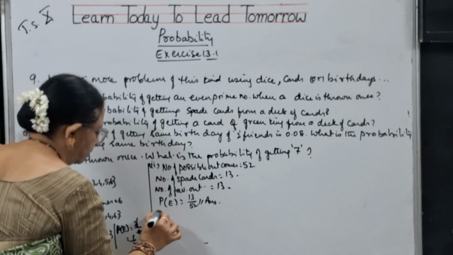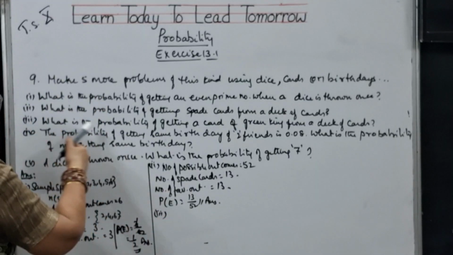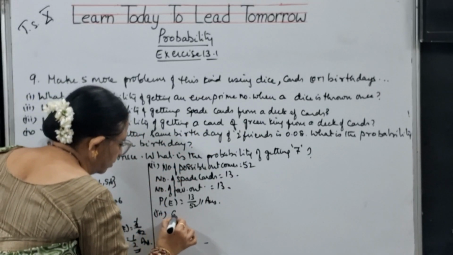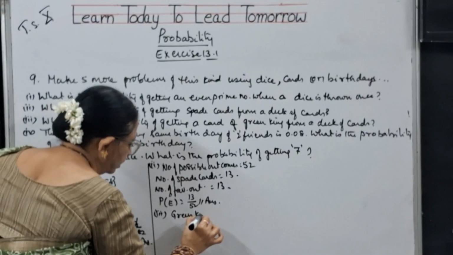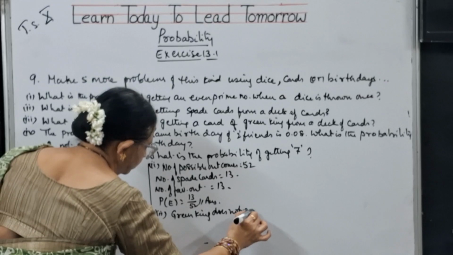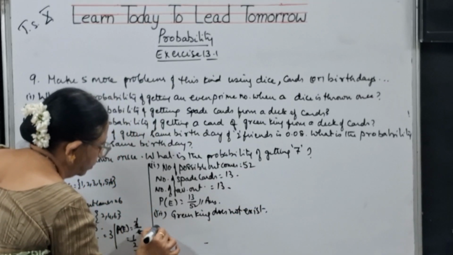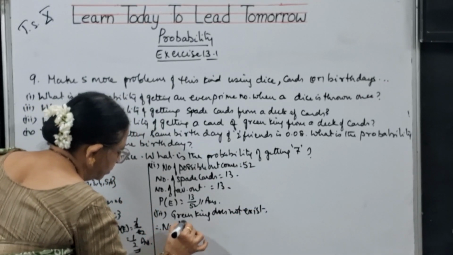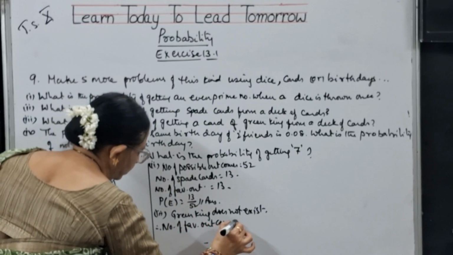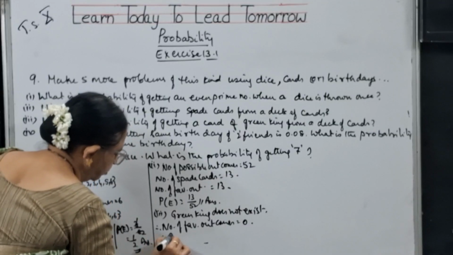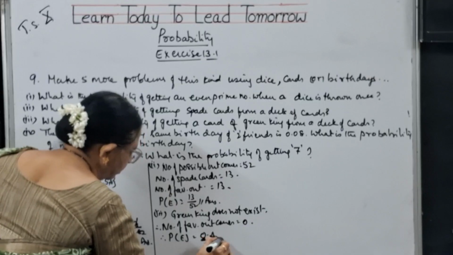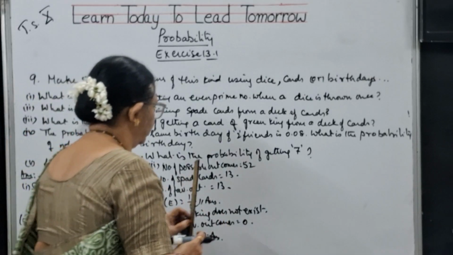Next, third bit. The third bit is, what is the probability of getting a card of green king? Green king does not exist. Therefore, the number of favorable outcomes is equal to 0. Therefore, the probability of the event is also equal to 0. This is the answer for the third bit, children.